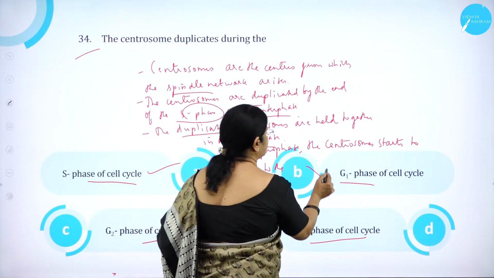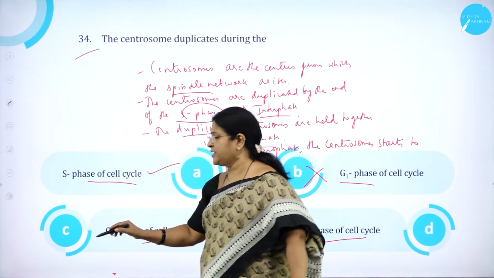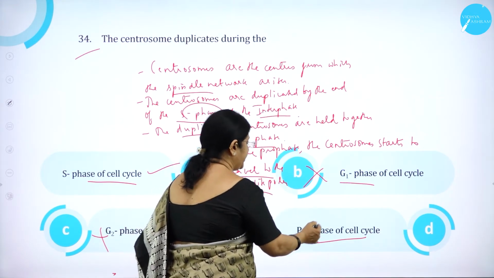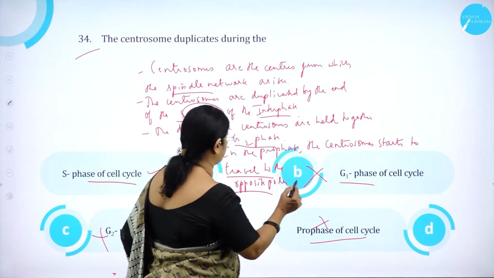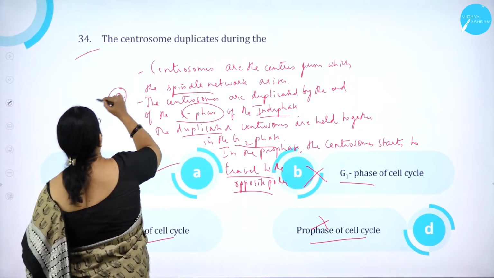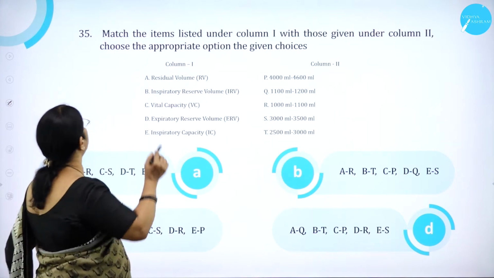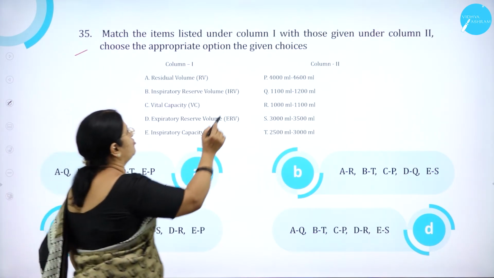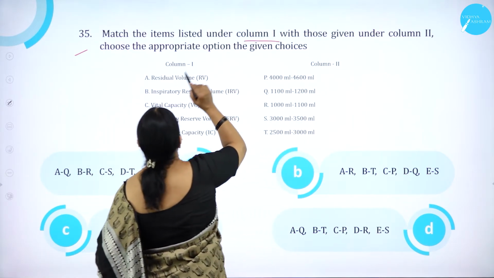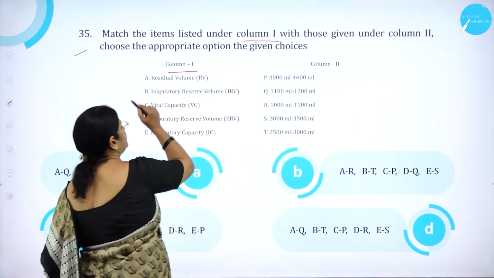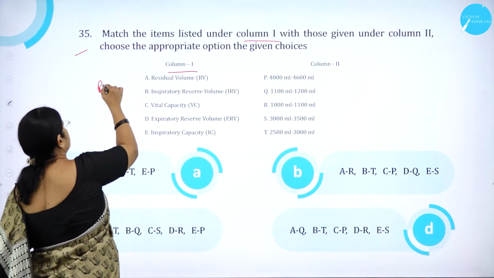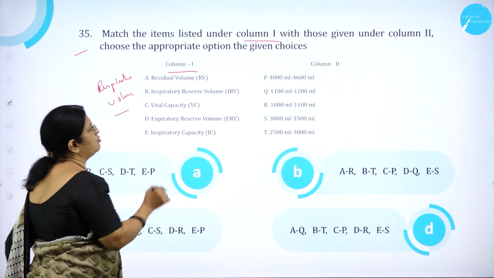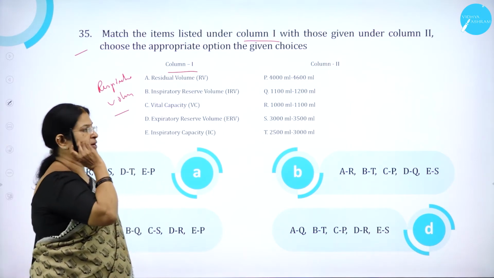Option B, G1 phase, is wrong. Option C, G2 phase, is wrong. Option D, prophase of cell cycle, is wrong. So option A is correct. Moving on to question number 35. Match the items listed under column 1 with those given under column 2. So here are the respiratory volumes.